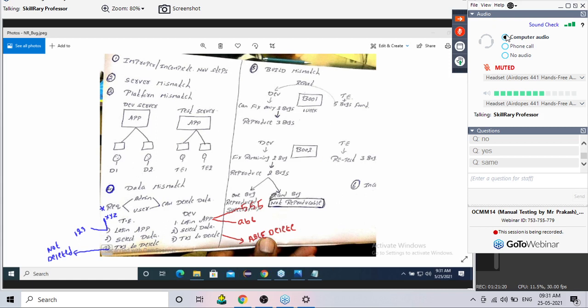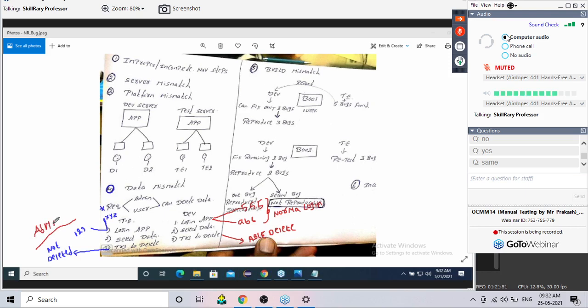Correct. So this developer is using a normal user. Can it happen that developer is trying to use a normal user credentials or the normal login, whereas this test engineer, when he was testing, he was using admin logins? Possible? Not possible?